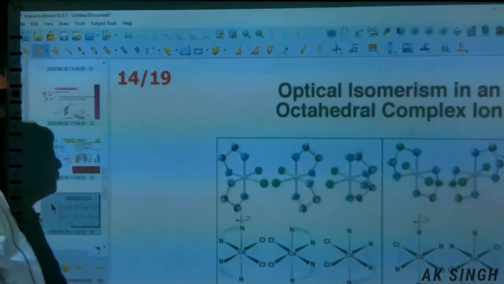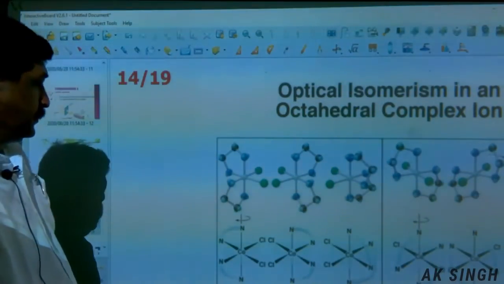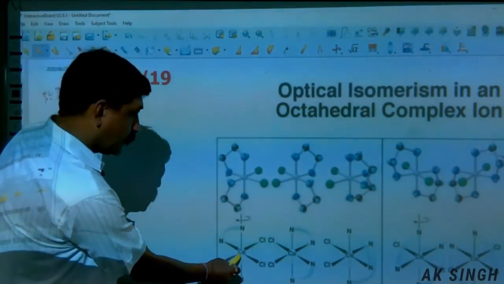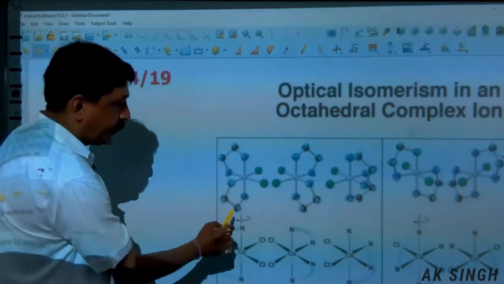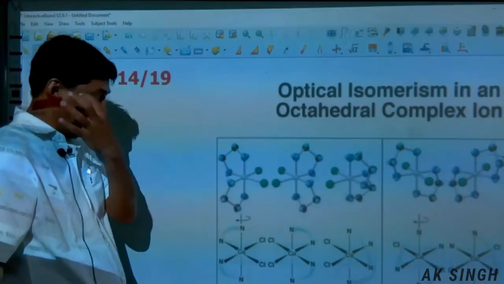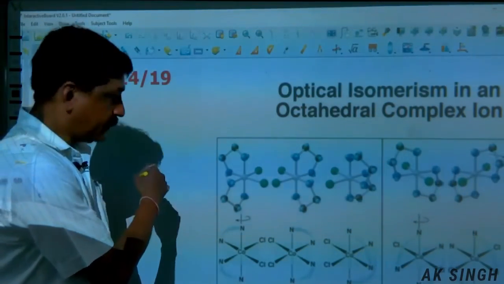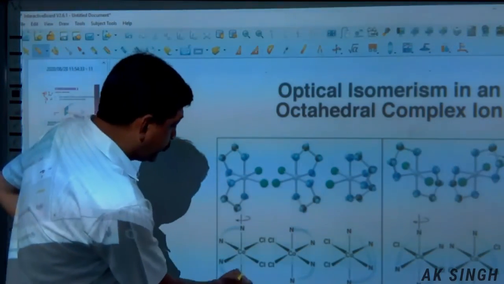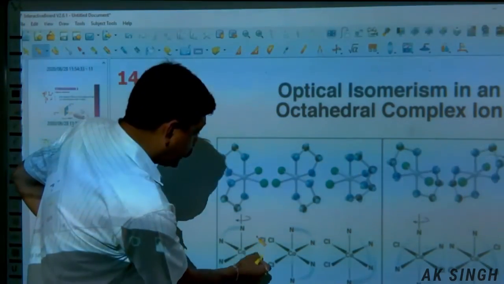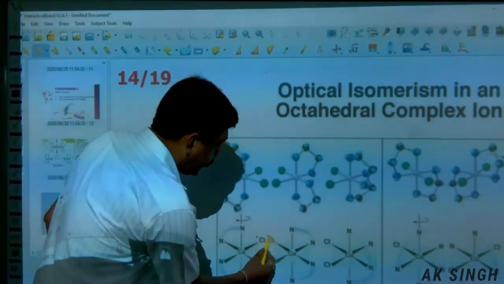A few more examples. Cobalt, and now this is di-en. We had en in the previous case, and this is di-en. Therefore, this one has NH2 and 2Cl. The mirror image will be like this.